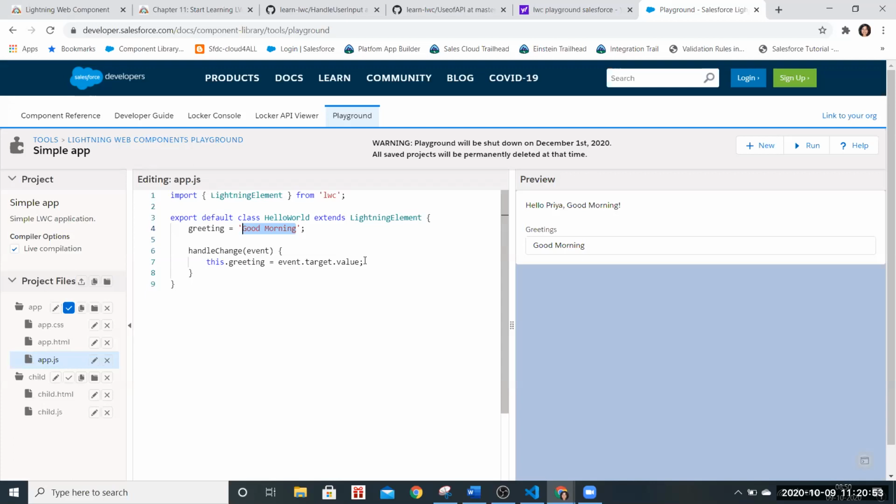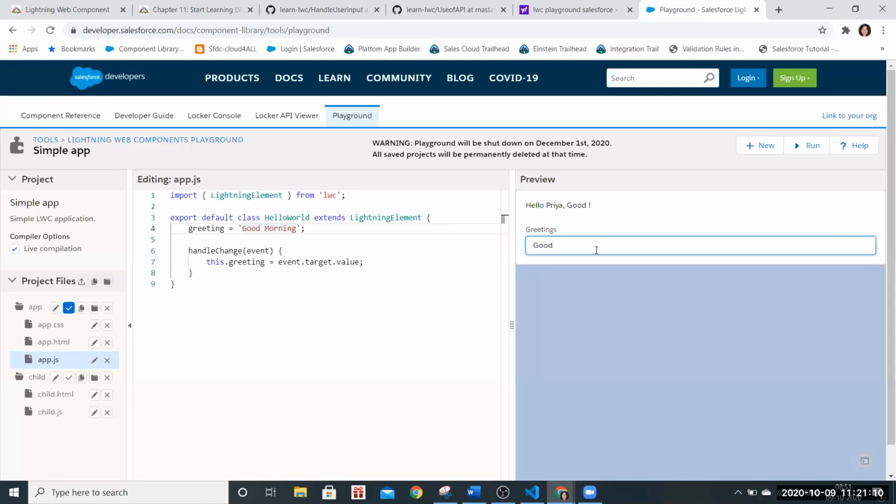And event.target.value. This will not change, right, Smriti? We can't give any value and it will not get updated, because here we are giving the greeting value as good morning, right? Try it.